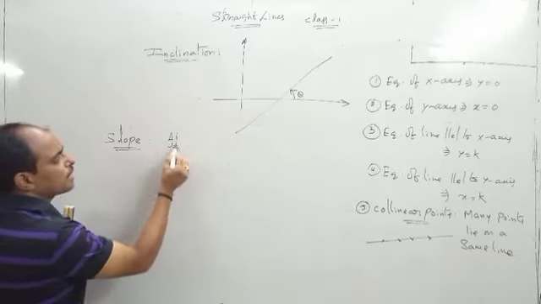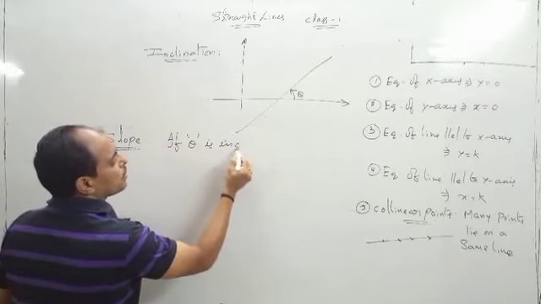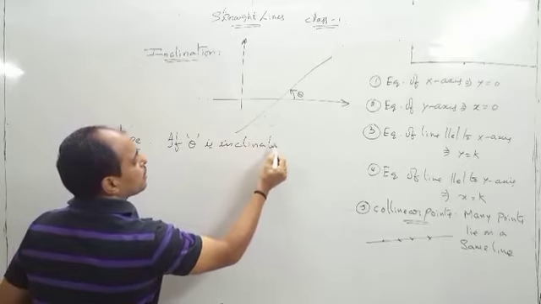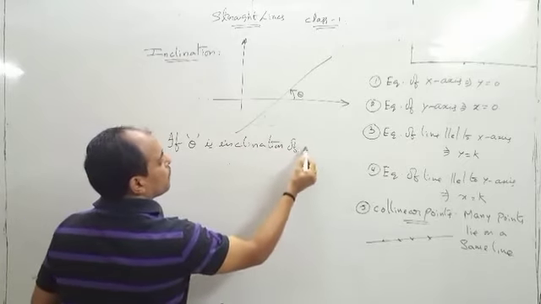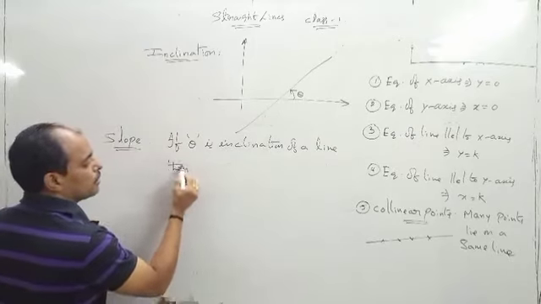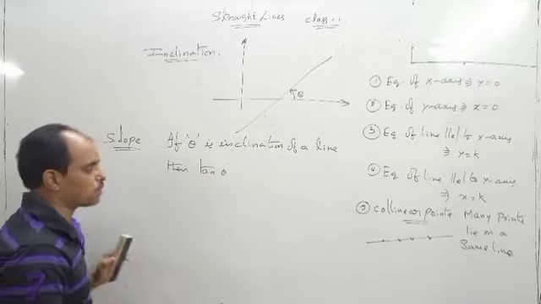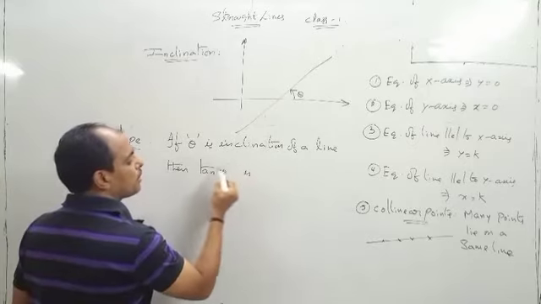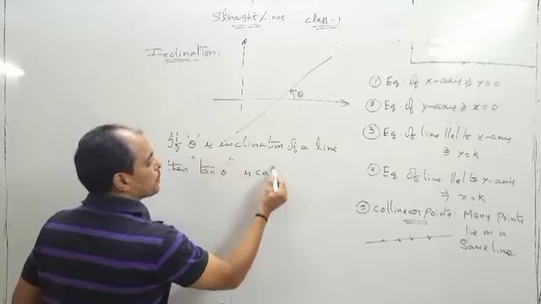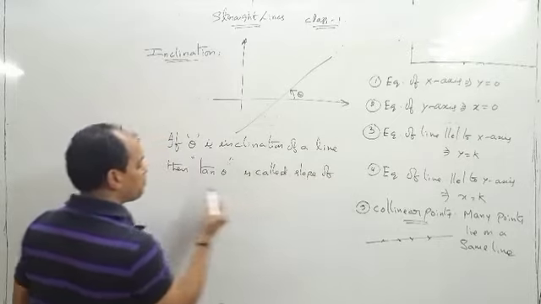If theta is the inclination of a line, then tan theta, that is tangent theta, is called the slope of that line. Why tangent, I will explain.